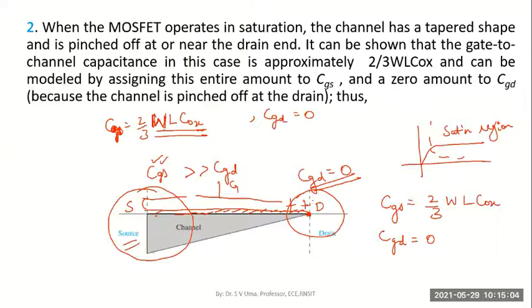The positive plate is the gate, whereas the negative plate is the channel. That channel is completely missing near the drain. That's why the capacitance is zero between the gate and the drain whenever the MOSFET is operating in the saturation region. Please remember that. This is the region where we use a MOSFET as an amplifier. So we discussed this.